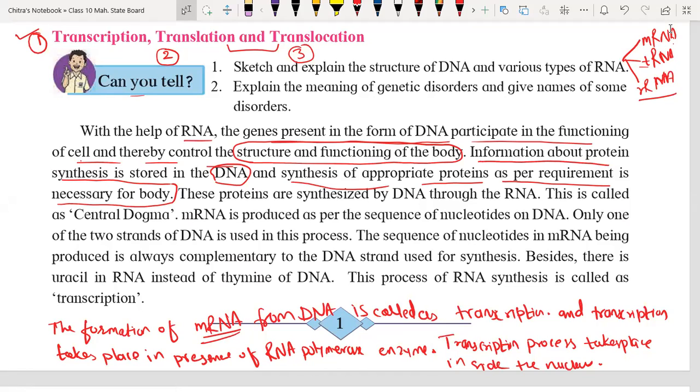Suppose, I'm just taking an example, don't take it personally, you have one genetic character, which is the brown color of your eye. That brown eye color is a genetically transmitted character, transmitted from either your mother's side or father's side. That particular triplet codon is transmitted to your body, that's why your eye color is brown.